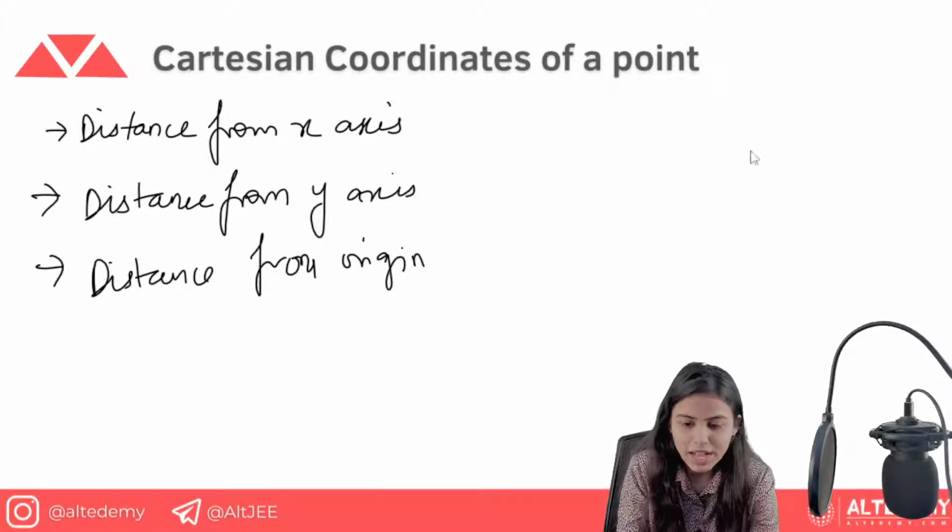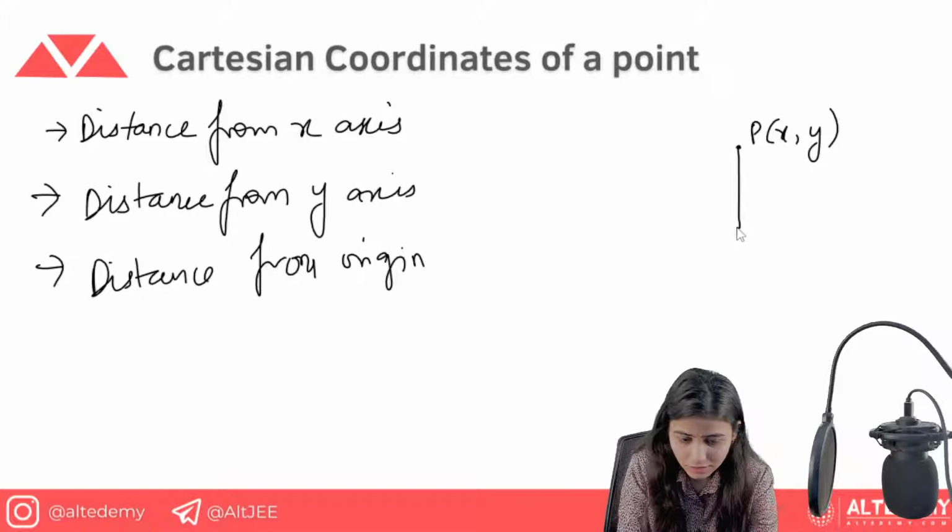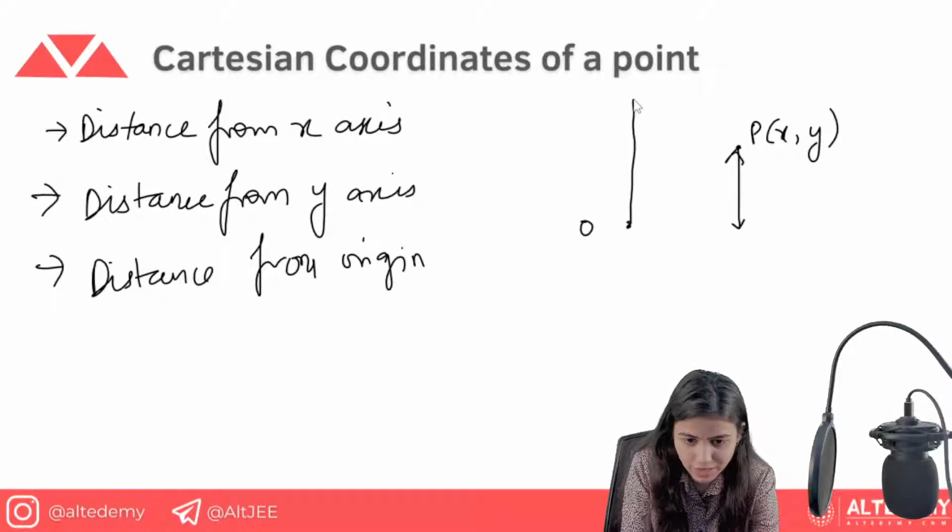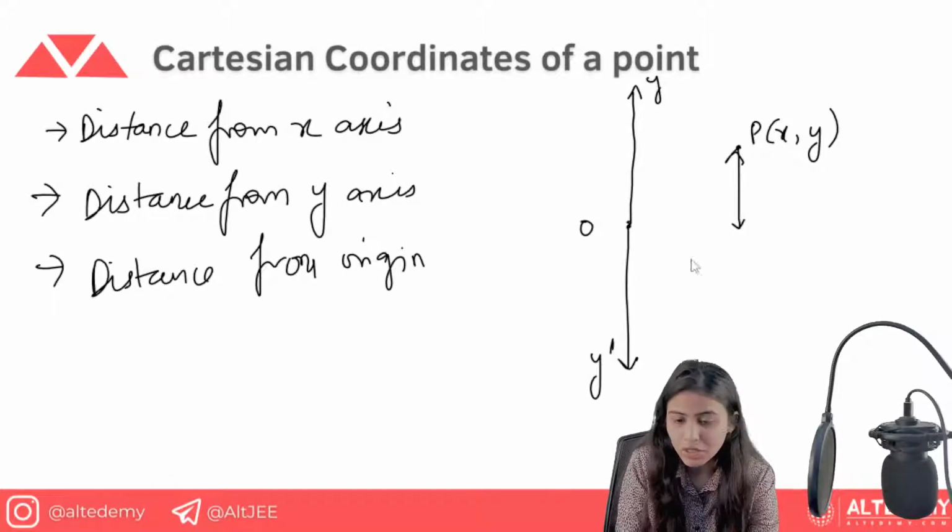So for example, you have this point P(x, y), point P which has x and y coordinates. So this is the origin. This will be the positive side of Y axis. This will be the negative side of Y axis, that can be termed as Y dash here.